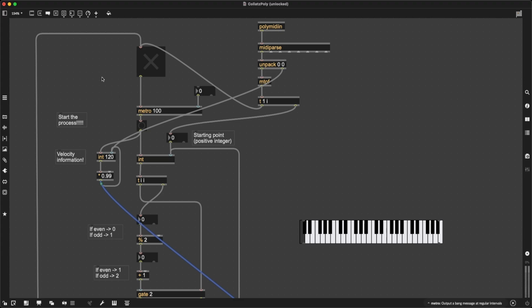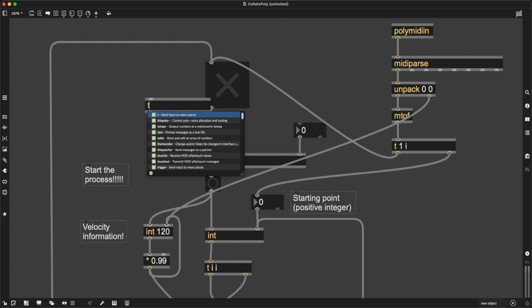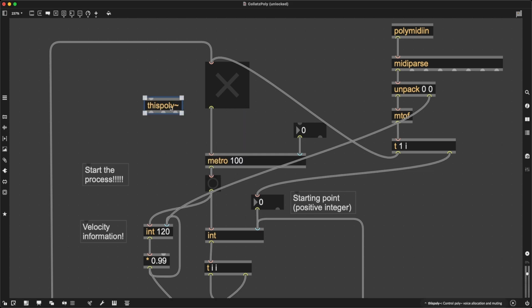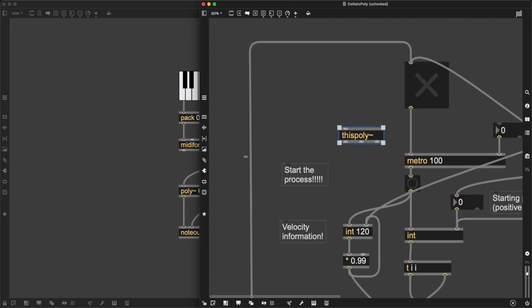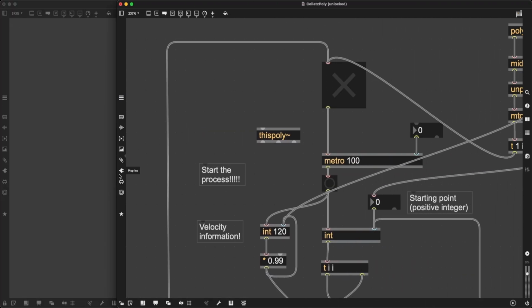Now, all right, and how do I finally future-proof this poly patch? I do it by using the thispoly~ object. Now, my poly~ object has 100 voices, right? And technically, the incoming value can be allocated to any of those instances. However, I want the new information to be allocated to voices, instances of poly~, where this stuff isn't happening. We haven't sent a starting point yet.